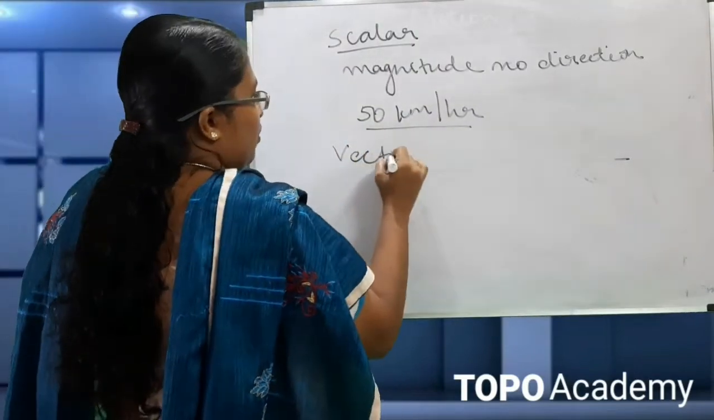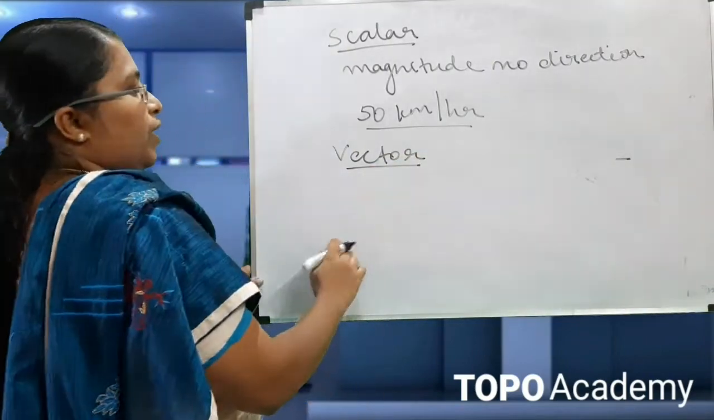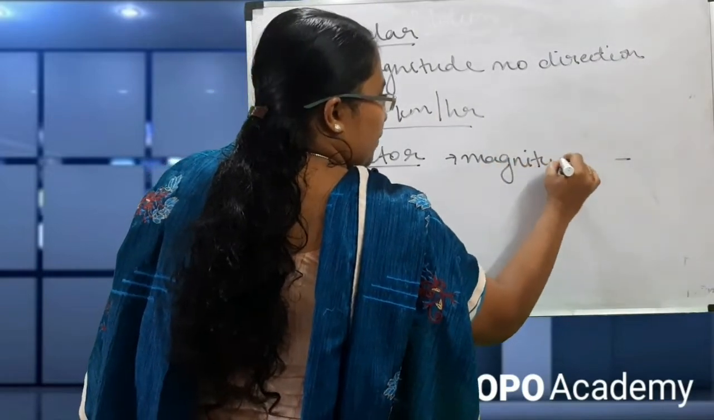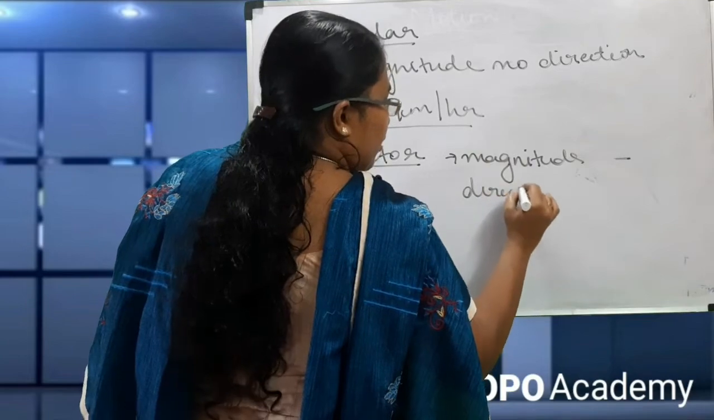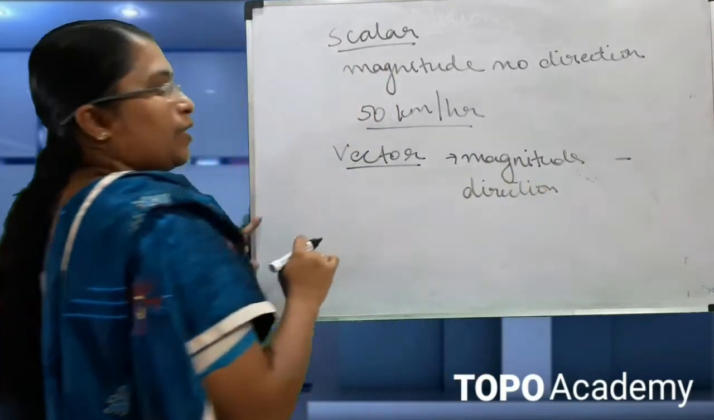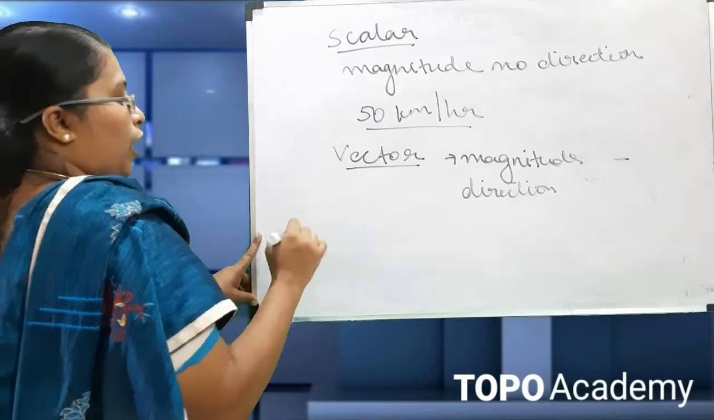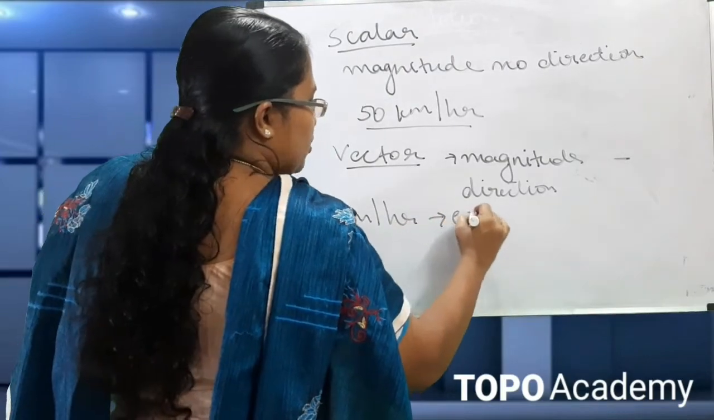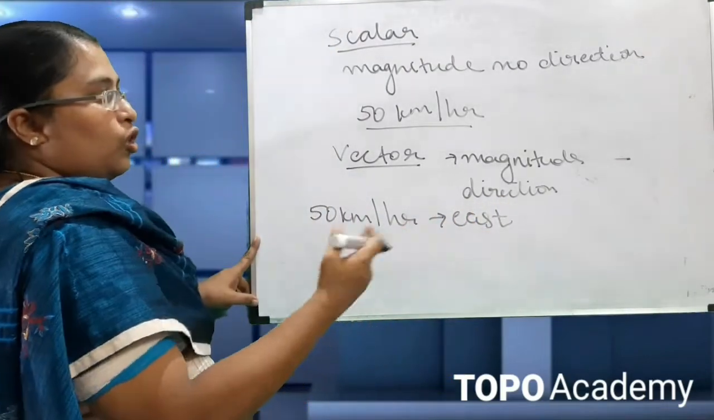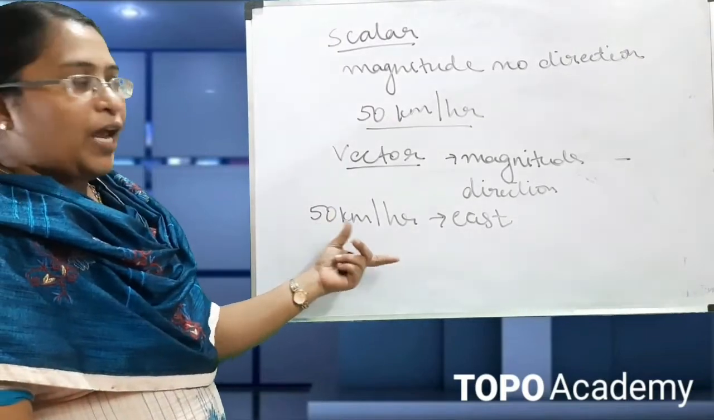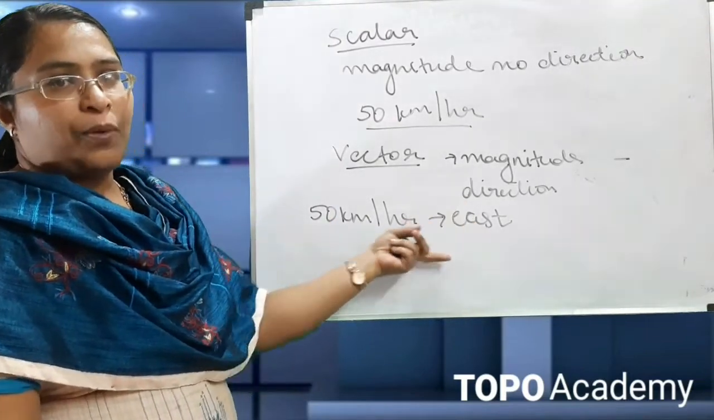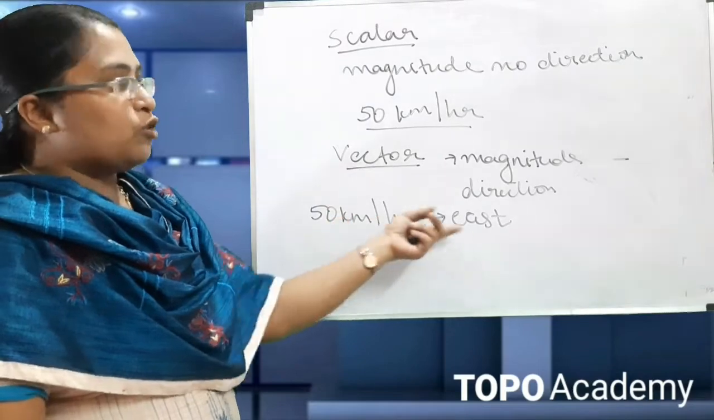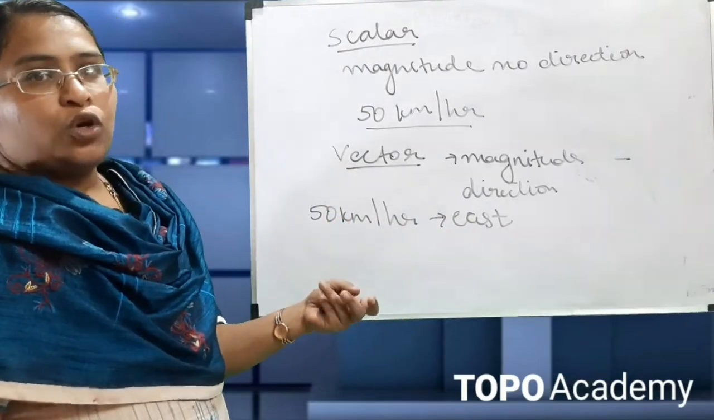Next is vector quantity. A vector quantity means it has both magnitude and direction. So here the car is moving with a speed of 50 km per hour in the east direction. Here the magnitude is specified and also the direction is specified. This type of quantities are known as vector quantities. So next we can go to the term distance.